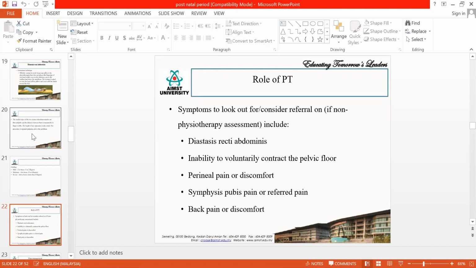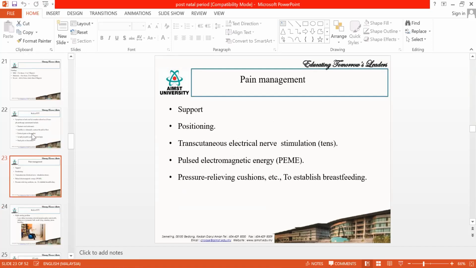So we will be having certain problems in the mother, plus they may have some other issues also. The usual issues the mother will be having are diastasis recti, weak pelvic floor, and weak abdominal muscles. Then they will have pain over the perineal area, especially if they have delivered normally. Then they might have symphysis pubis pain and back pain. So these are the common problems they will be having.